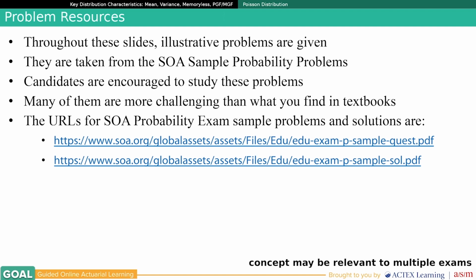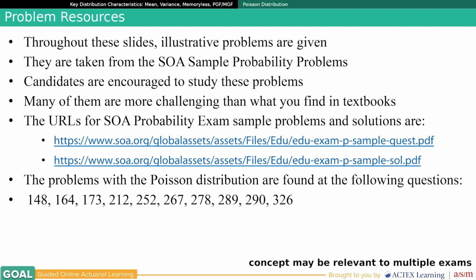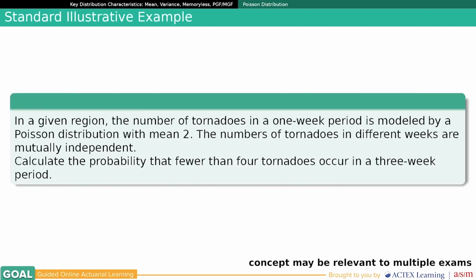The Poisson distribution is a very popular source of problems. The problems with the Poisson distribution are found at the following questions: 148, 164, 173, 212, 252, 267, 278, 289, 290, and 326. We begin with a standard illustrative example, question number 173. In a given region, the number of tornadoes in a one-week period is modeled by a Poisson distribution with mean 2. The number of tornadoes in different weeks are mutually independent. Calculate the probability that fewer than 4 tornadoes occur in a 3-week period.